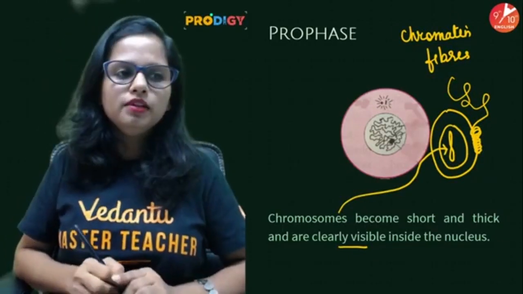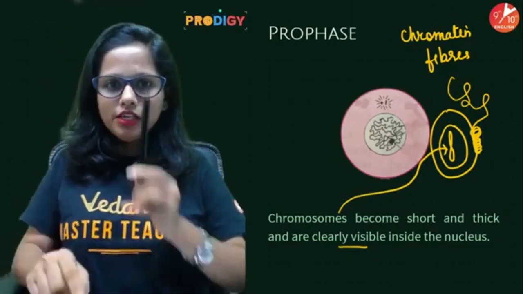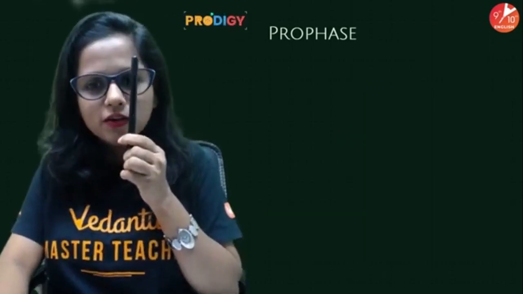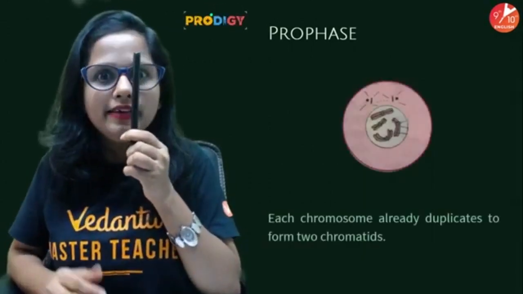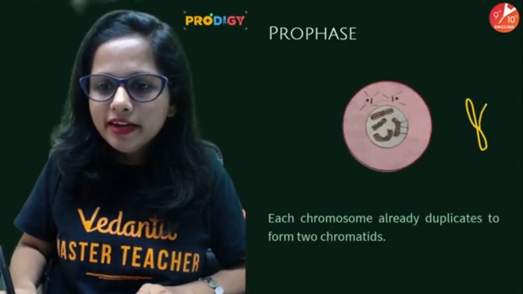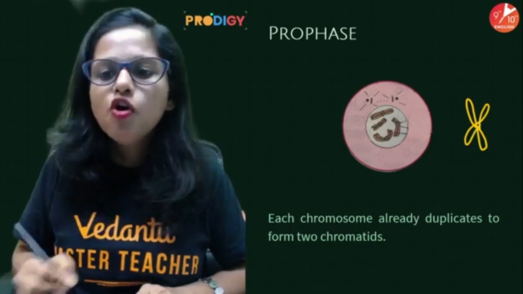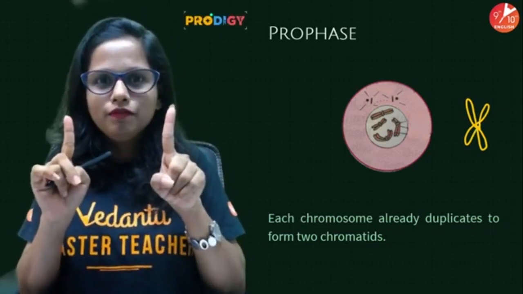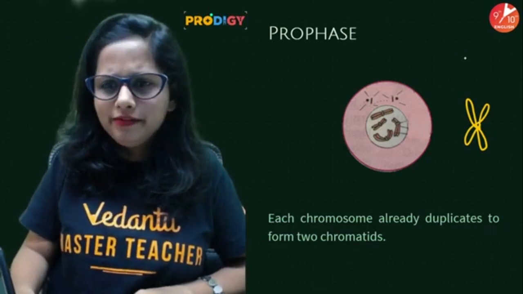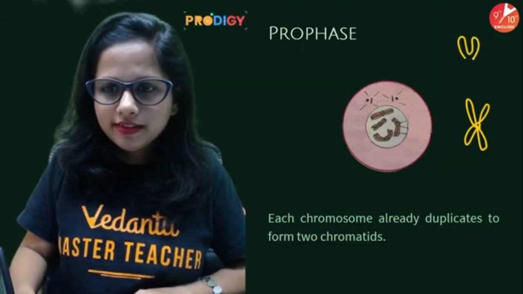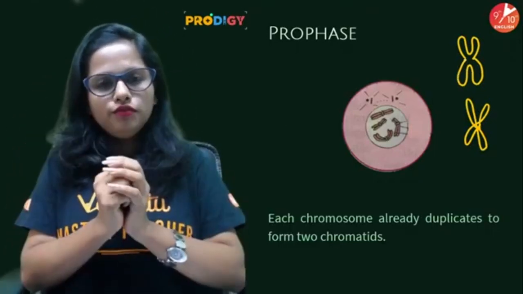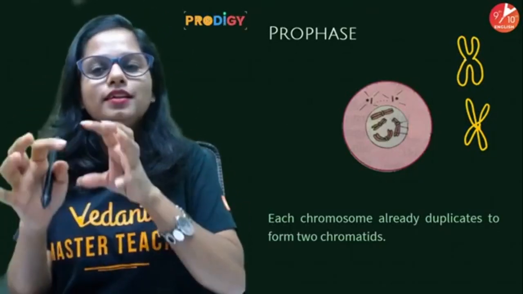Okay, now people, the chromosome, first it will form a rod like structure, but immediately it will duplicate itself. This single rod will duplicate itself to form its sibling, which we call sister chromatid. Okay, so if I draw it very properly, nicely, a structure will be formed which is something like this.